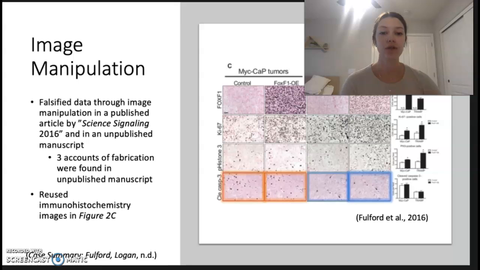In figure 2C, which you see on the right, he reused immunohistochemistry images. As we can see, the 2 in orange are exactly the same, just moved up and to the left a little bit. And the blue ones are exactly the same images as well, just up and to the right.